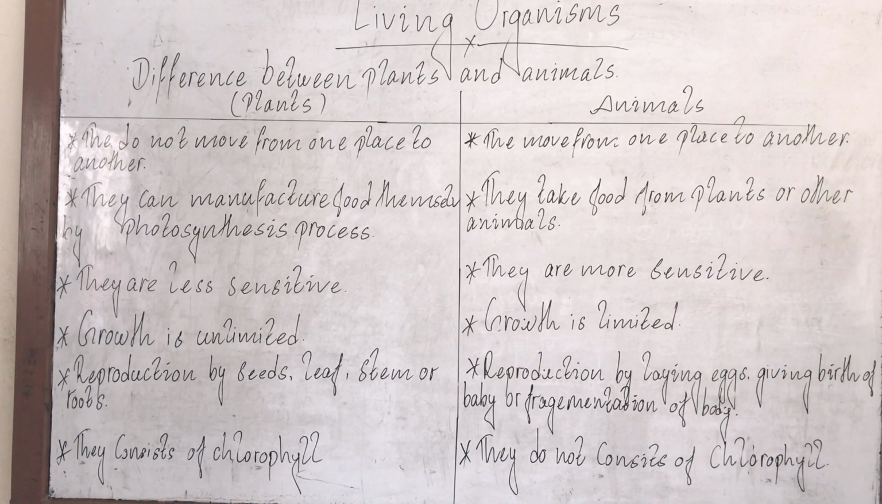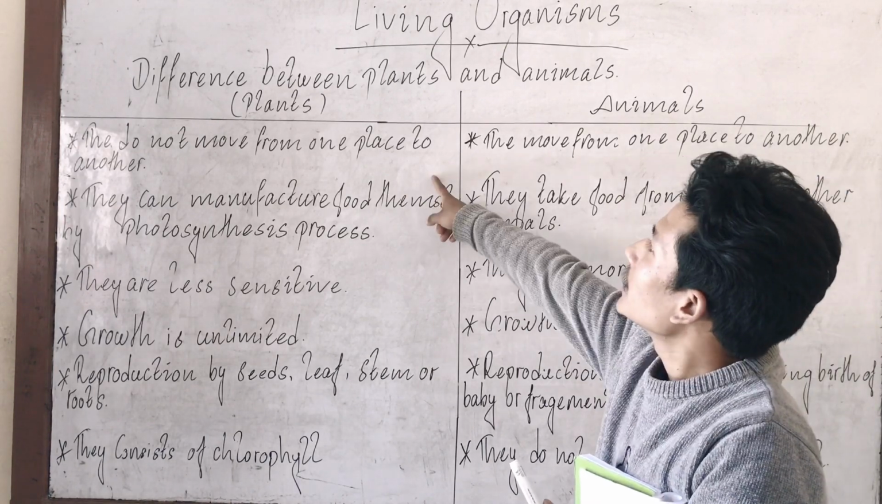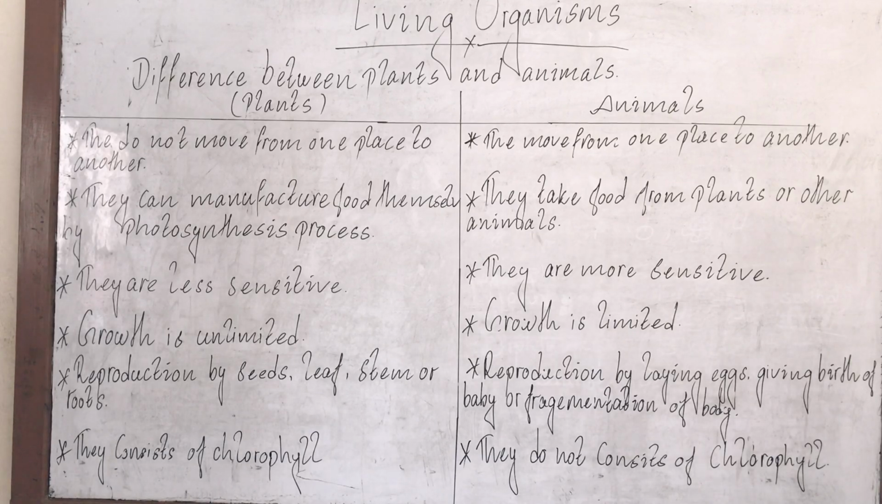Let me talk about the plants first, then I'll move on to the animals. So plants do not move from one place to another. Have you seen a plant moving from one place to another? Can it move? Of course not. That's why we can say plants cannot move from one place to another.